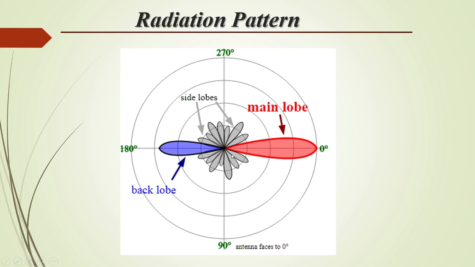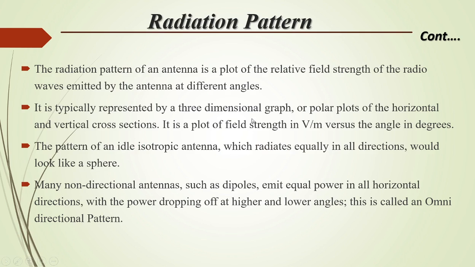Here the main lobe is given. The main lobe is where the maximum radiation is radiated in a particular direction by the antenna, and these are the back lobes where some radiation is also radiated in the opposite direction, and these are the side lobes where some radiation is radiated in other directions.